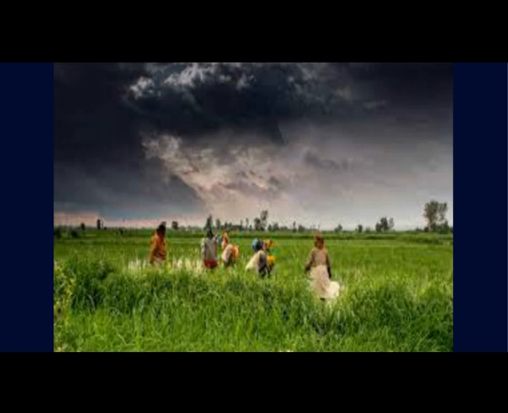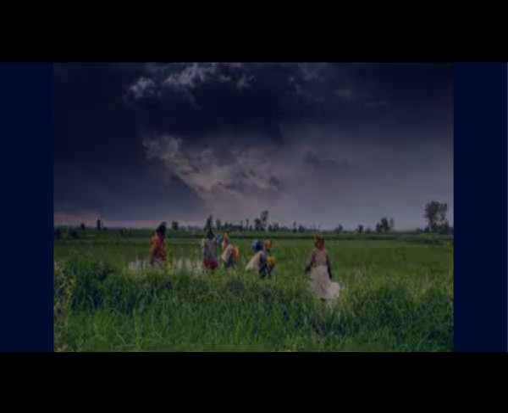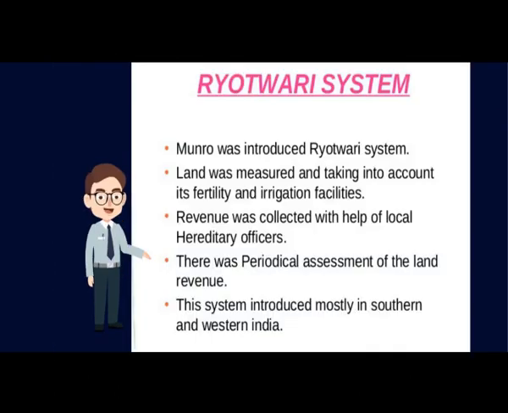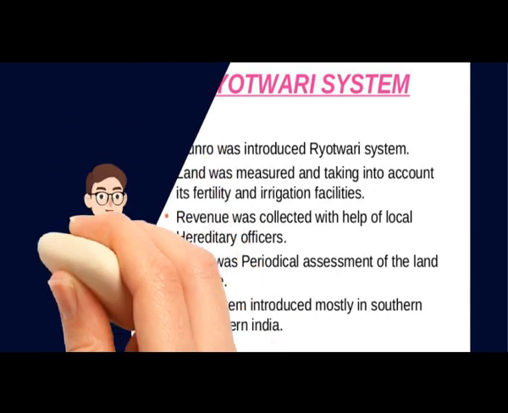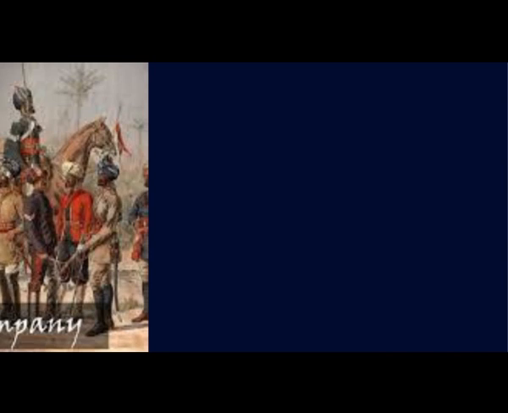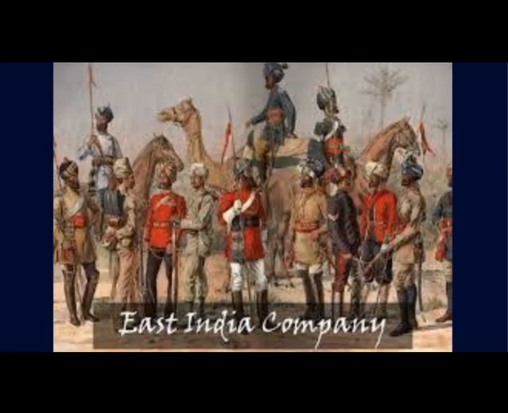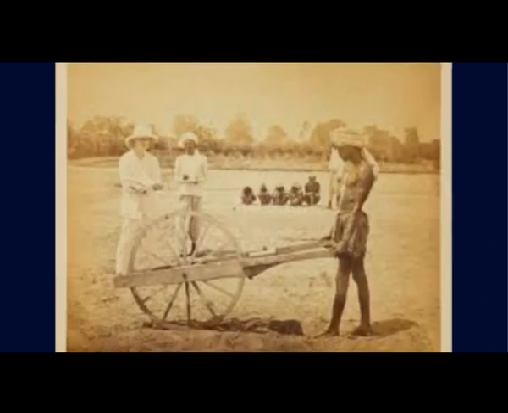The revenue was very high and collected rigidly. The cultivator had to pay even if his crops were destroyed. The land revenue was revised and increased after every 20 or 30 years. This system benefited the government instead of the cultivators, as the company itself became the zamindar. The peasants were overburdened with heavy taxes. They often had to take a loan to pay the land revenue.